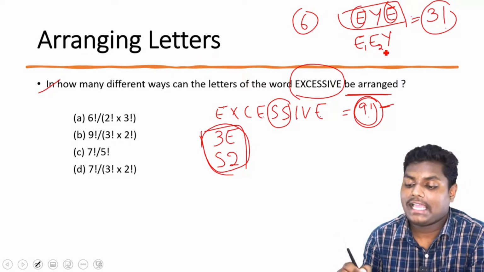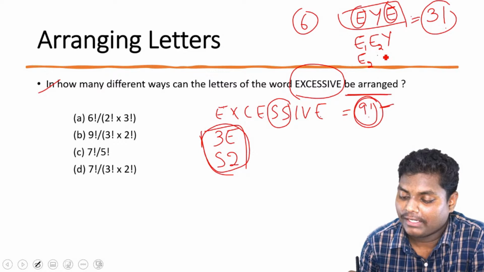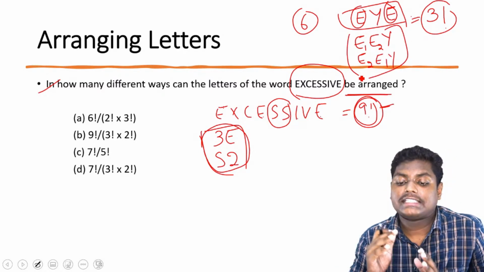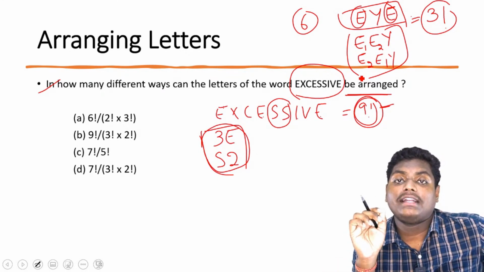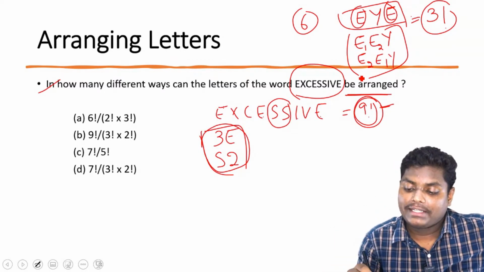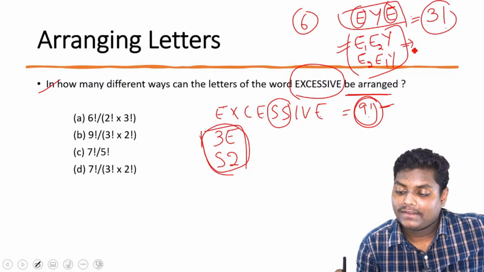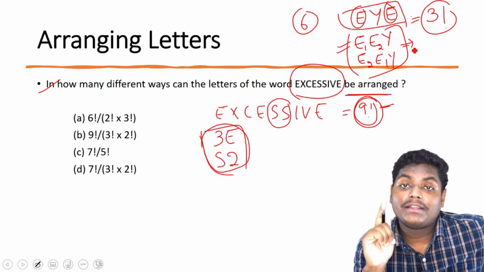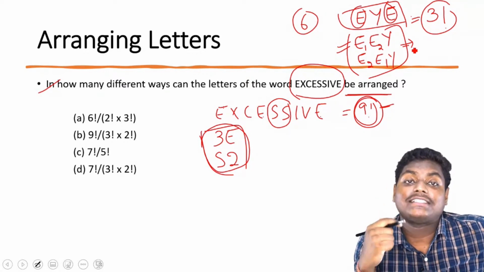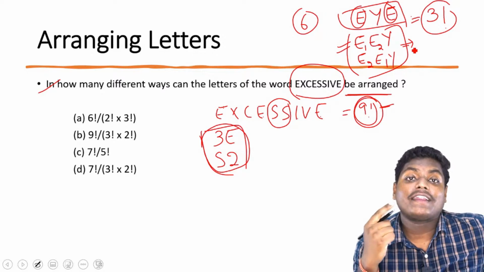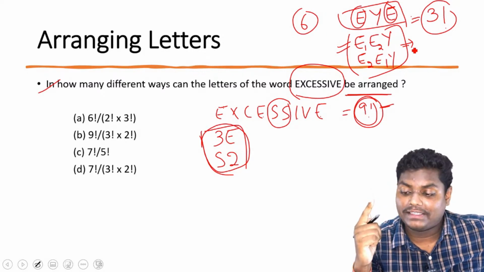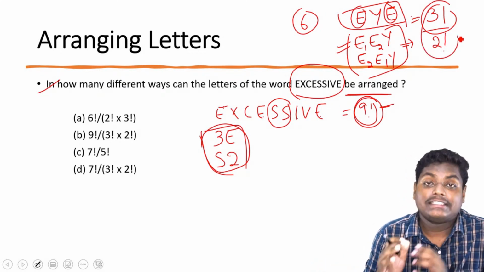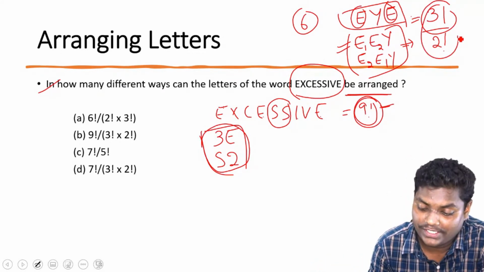Now when we are completely counting, we consider all 6 possibilities for the word EYE, and we will be counting this arrangement also. But in reality, these 2 E's are the same. So we have counted it twice. How do we rectify that? We need to divide by that. So this will be 3 factorial divided by 2 factorial. The similar concept we need to use here.